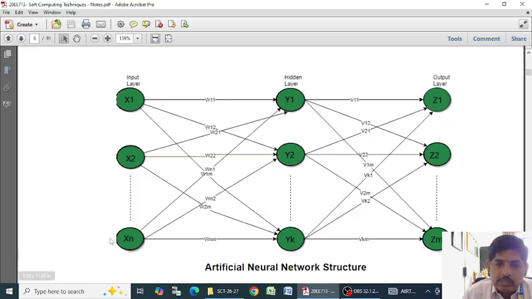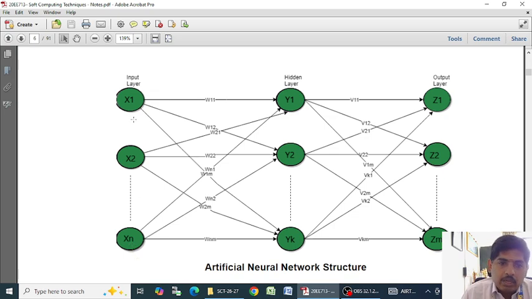So this is called a multi-layer neural network. More than two layers are there, so that's why it is called a multi-layer neural network. Here the input is given to each neuron: the x1 input is given to the x1 neuron, the x2 input to the x2 neuron, and similarly xn input to the xn neuron.